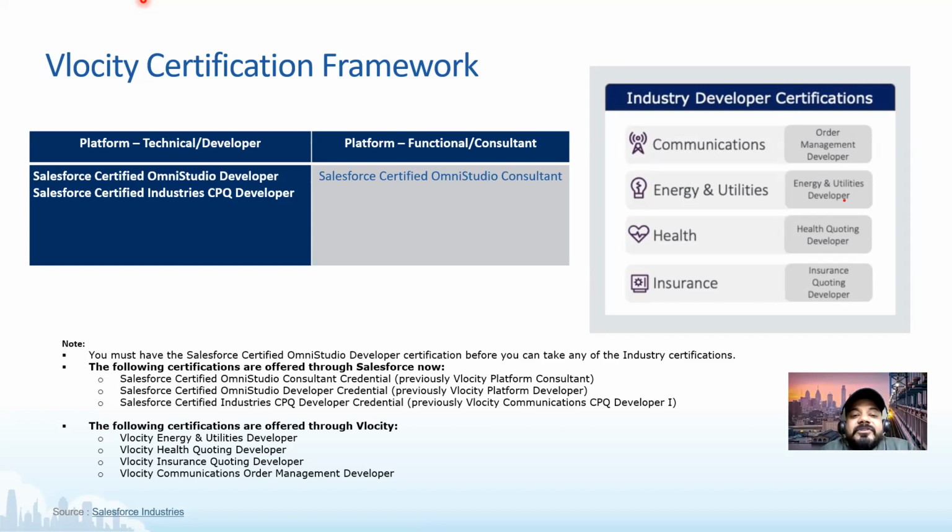And these are the different industries we have covered. On the right-hand side, you can see communication, energies and utilities, health, and insurance. These are covered as part of the Velocity industry packages. Velocity Salesforce Industries is also creating a separate, exclusive package which would contain the entire OmniStudio developer platform kit: your OmniScript, FlexCard, integration procedure, and DataRaptor. That would be available the way we have developer tools like Apex, Process Builder, and Workflows. Down the line, these would be available in a similar manner.